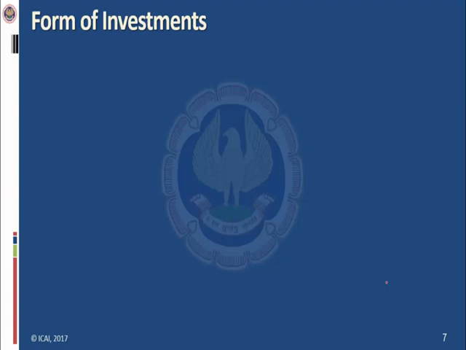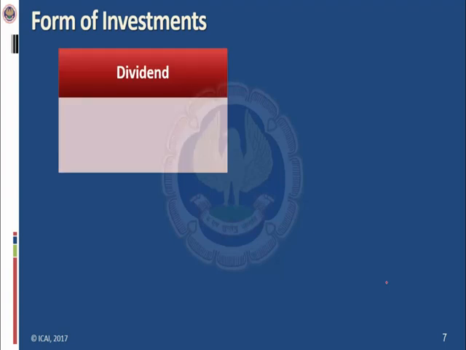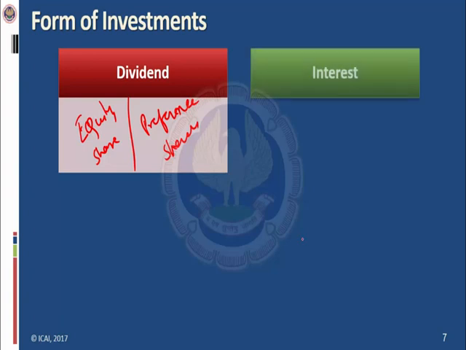So normally investment is not tangible in nature. Some investments are tangible in nature, for which an active market exists, like land, building. So these are considered as investment property. So these are tangible in nature. The form of income is dividend. So what could be the form of investment for earning this dividend? It could be equity shares, it could be preference shares. So the entity can earn dividend on equity shares or on preference shares.